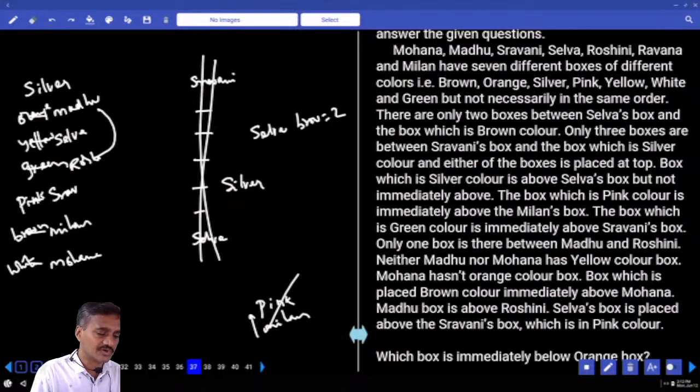Then who is the person left over? One more person. Ravana. Now Ravana must be at the top.